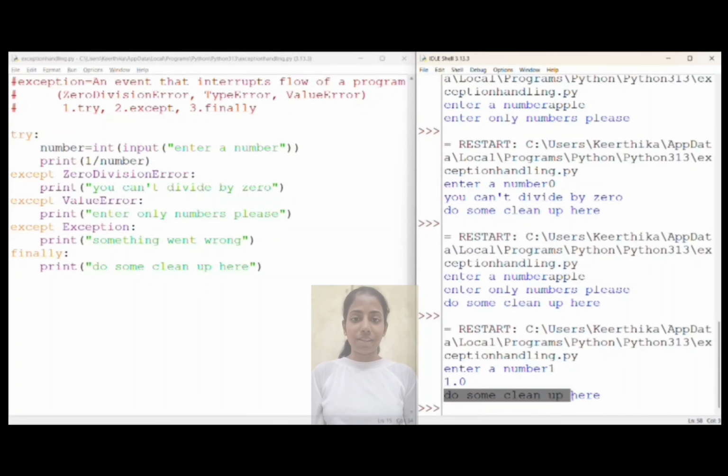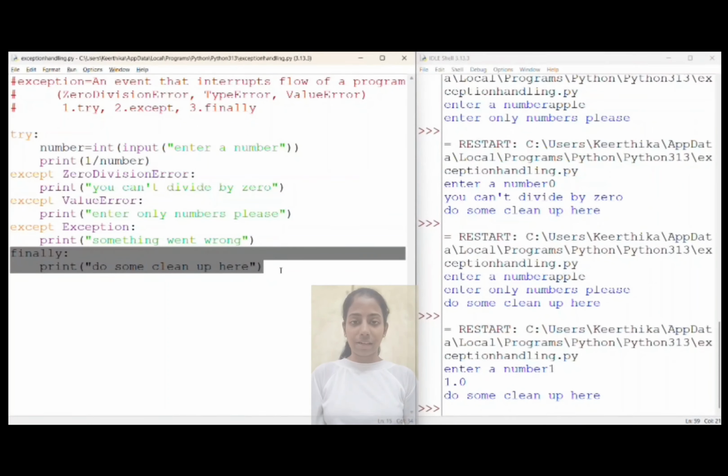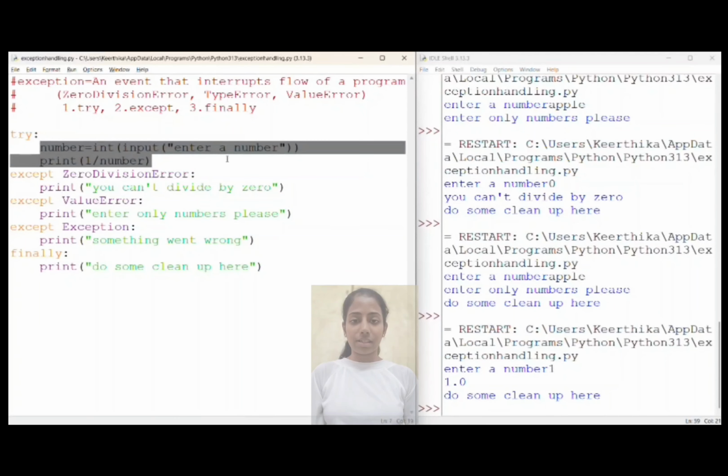Now let's make a note of this. The statement in the finally block is printed irrespective of whether an error occurred or not. Even if the error does not occur, the statement in the finally block is executed and displayed on the screen.